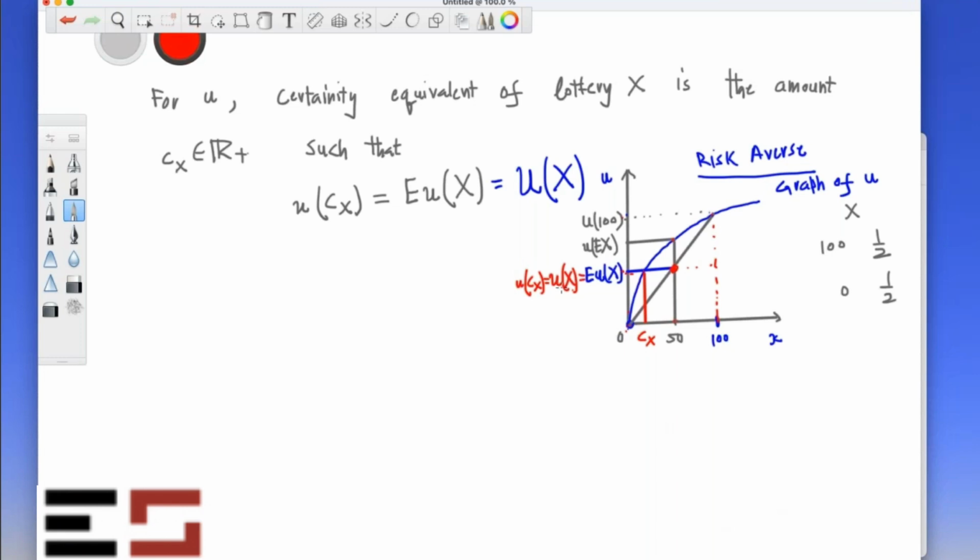We can also compare two individuals in terms of who is more risk averse at a lottery and who is less risk averse. Let me give you that definition.